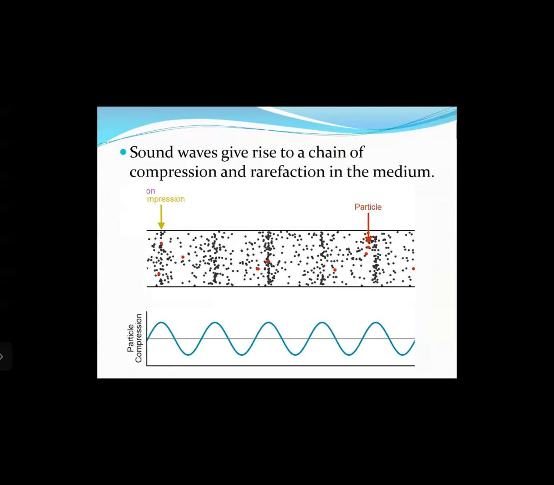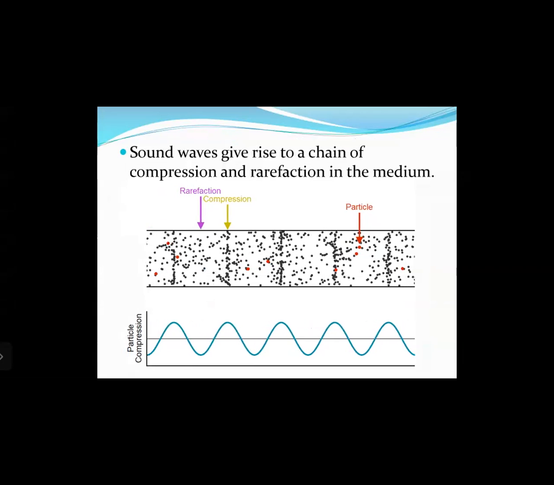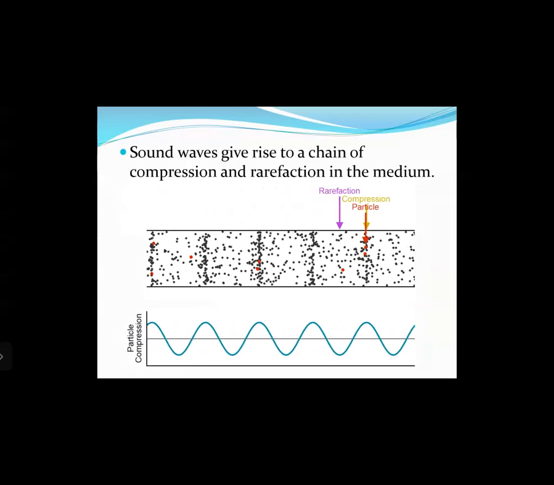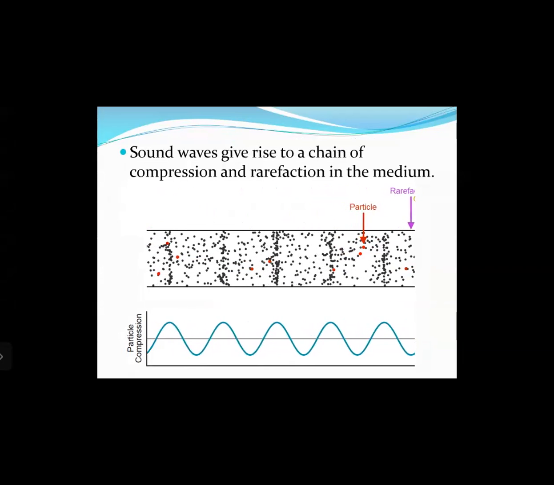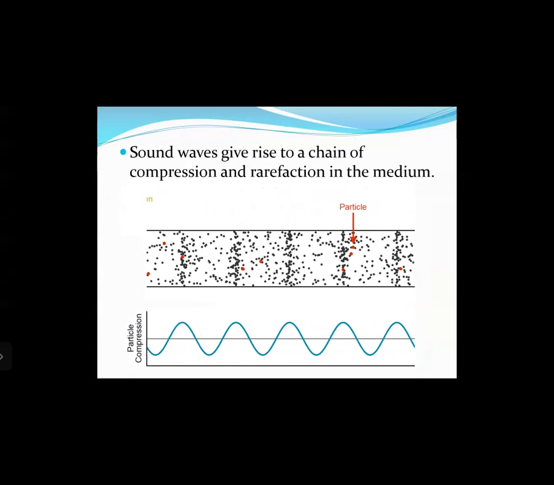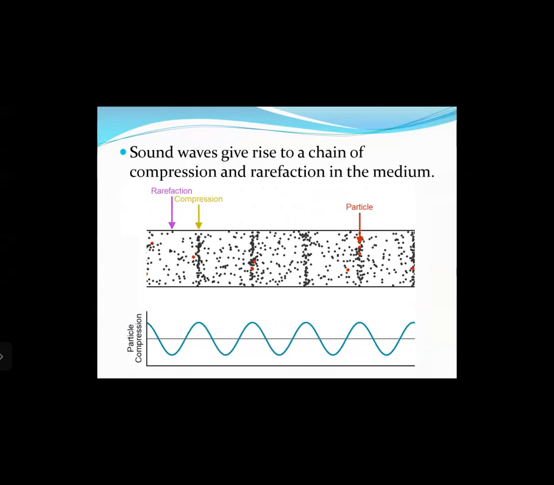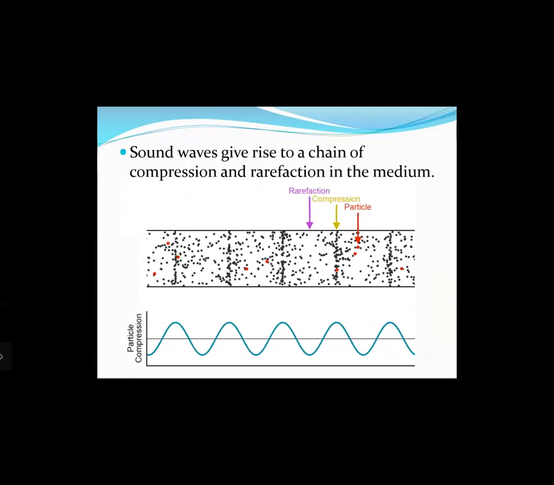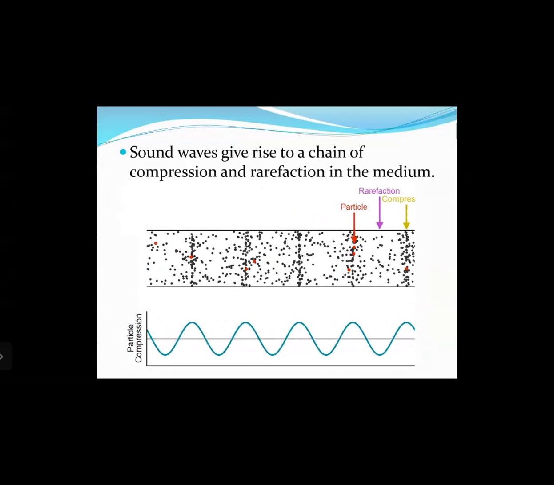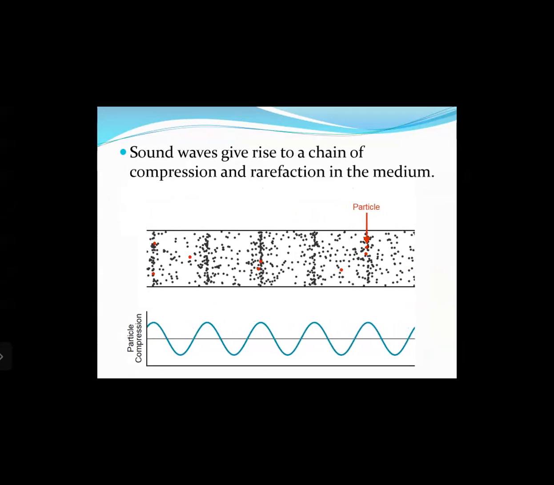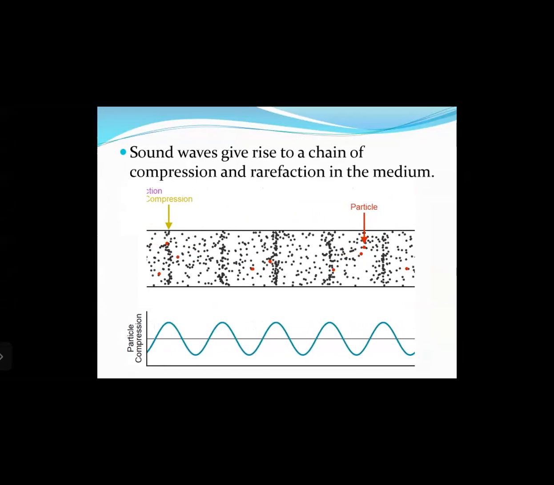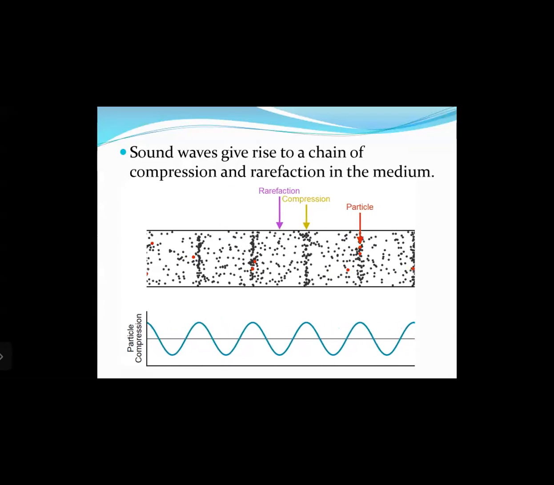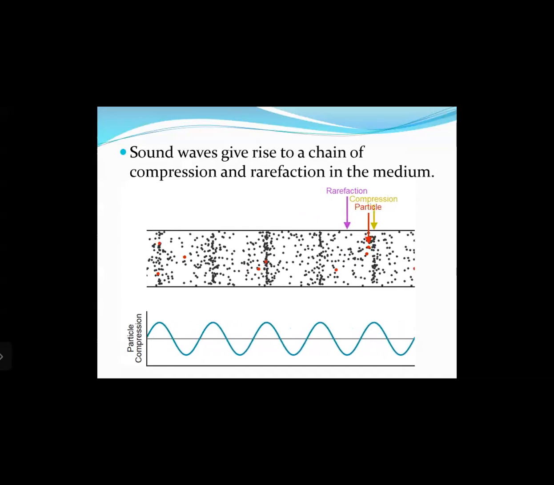Next, sound waves give rise to a chain of compressions and rarefactions in the medium. Compressions are regions of high pressure, whereas rarefactions are regions of low pressure. If you observe one of the particles there, you can see the particle is just moving from left to right about its mean position, right? But as a result, the sound energy gets transferred from one particle to another particle. As you can see, there are a series of compressions which are regions of high pressure, and a series of rarefactions which are regions of low pressure. You can see those alternate regions of compressions and rarefactions which make up the sound wave.